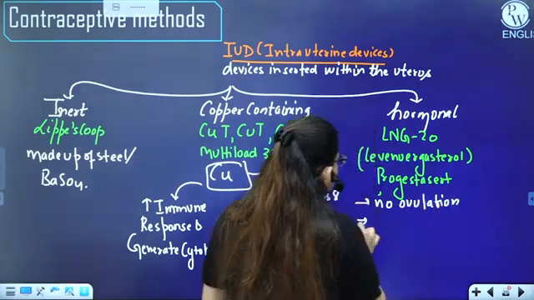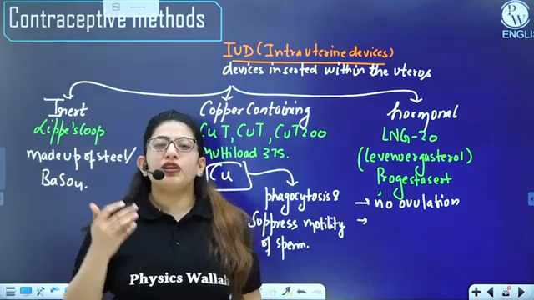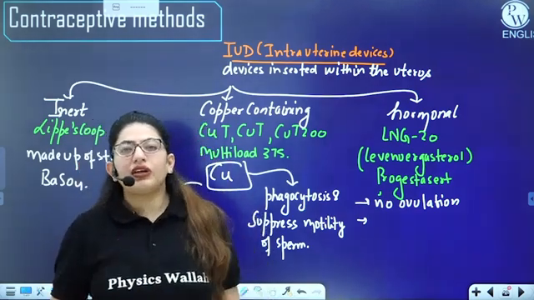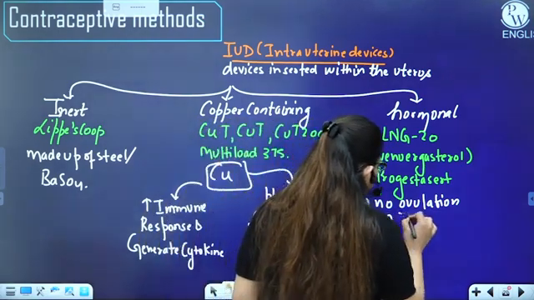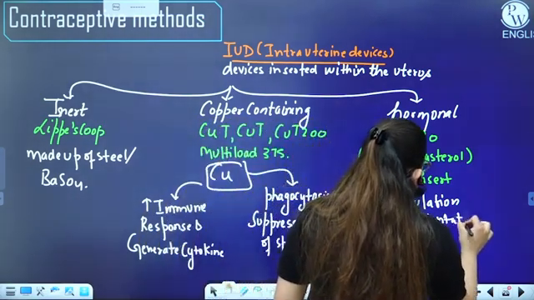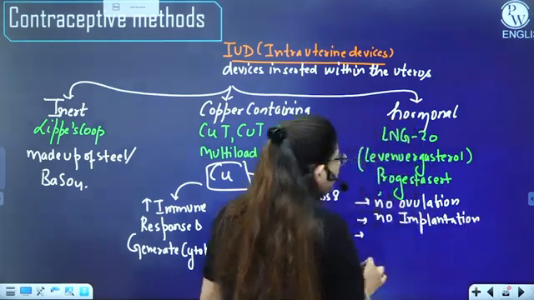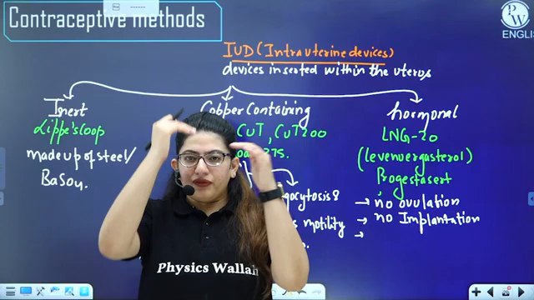Also, since it is not the regular progesterone, it will also alter the nature of the endometrium, and then there will be no implantation. Also, it will thicken the cervical mucus. We have a cervix above the vagina.